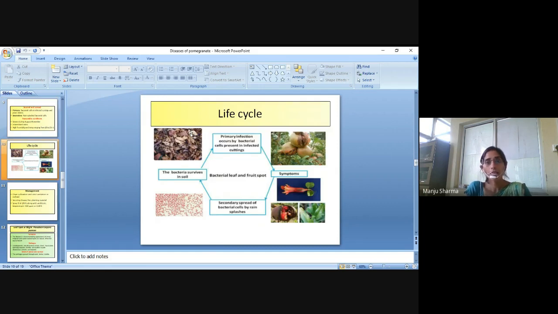Then the life cycle: primary infection occurs by bacterial cells present in infected cuttings. After that, the symptoms will be shown on the surface, and secondary spread of bacterial cells occurs by rain splashes. Then the bacterium survives in soil.